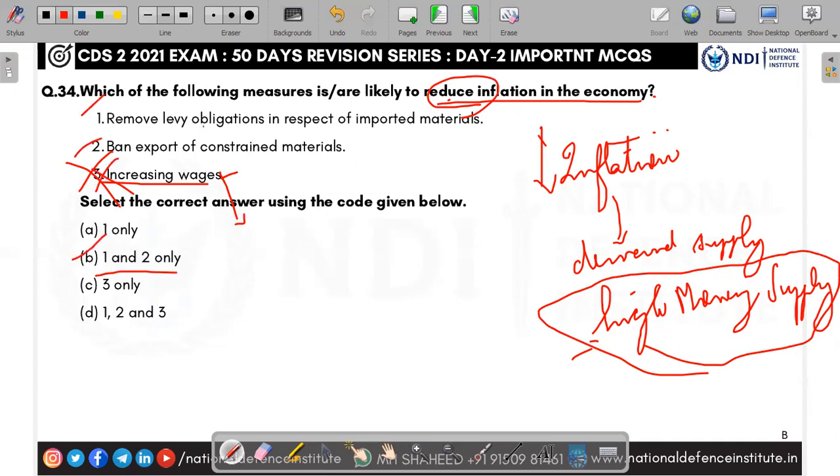Yes. Remove the levy obligations in respect of imported materials. So if you reduce a levy or excess tax on the imported material, the cost will be reduced, so the price will be reduced. Inflation will be reduced. The first statement is right. You see the second one, ban export of constrained material. Yes. When you ban the export, we don't need to import, so obviously the price level will come down. Yes, 1 and 2. The answer is B, 1 and 2.